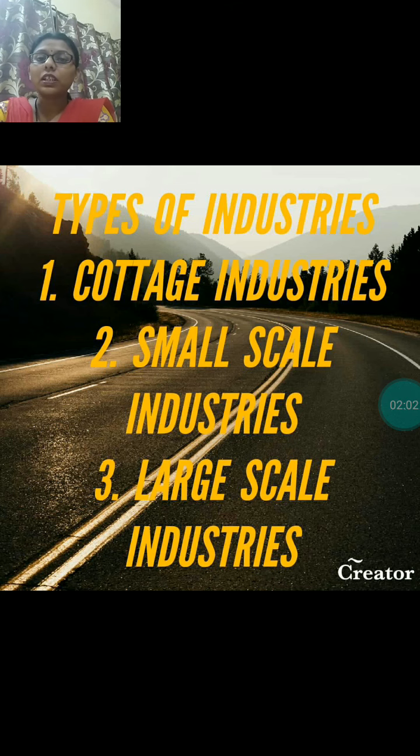One by one, in very short, I will explain all these three industries. First one is cottage industries.